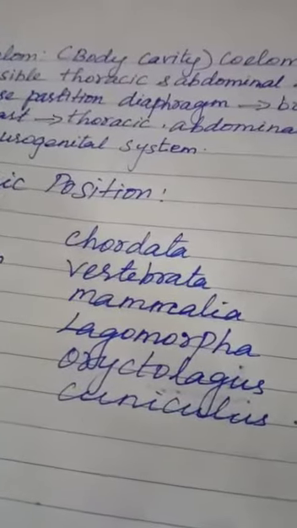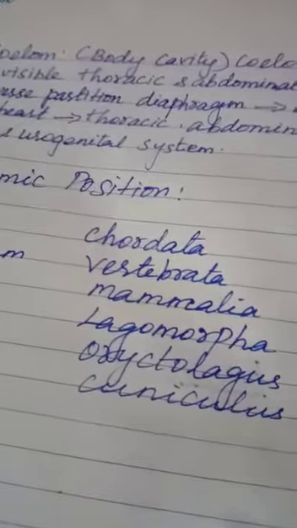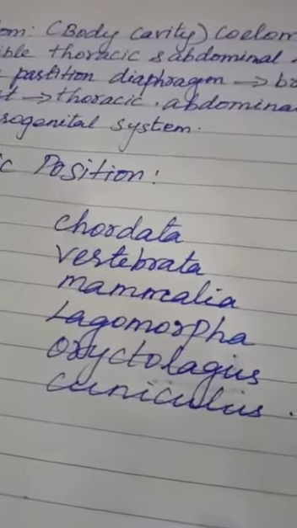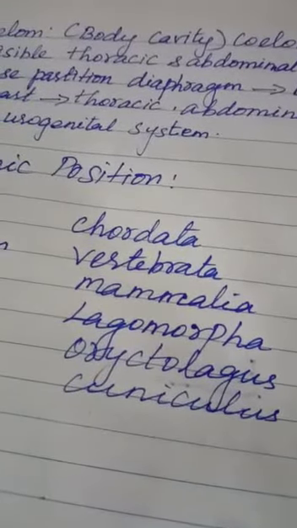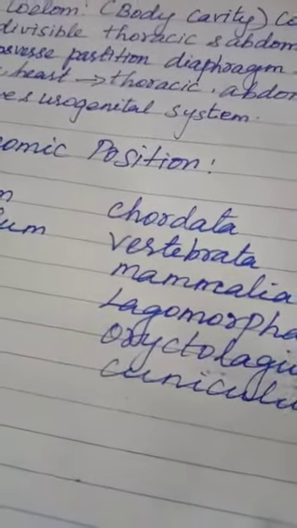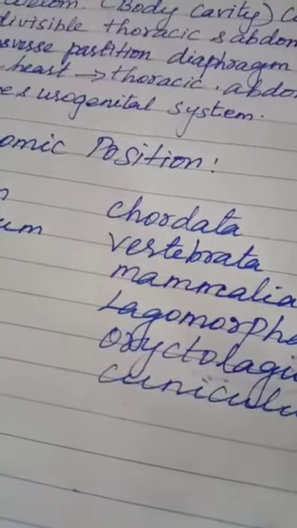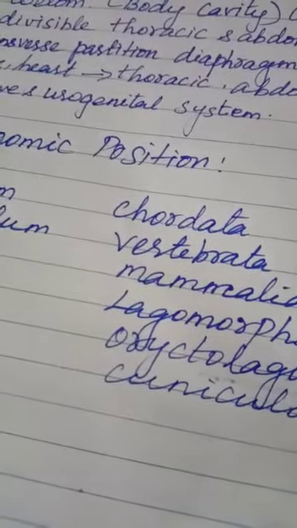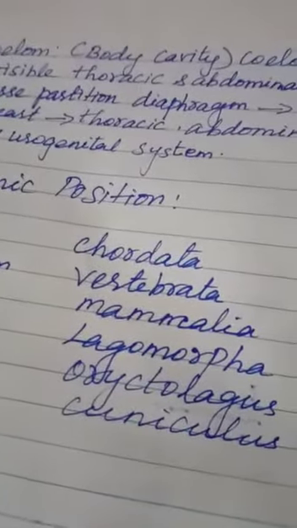Coelom is a body cavity. The animal having that body cavity is called coelomate. So the rabbit is a coelomate animal. The body is divisible into two cavities, the thoracic cavity and the abdominal cavity.